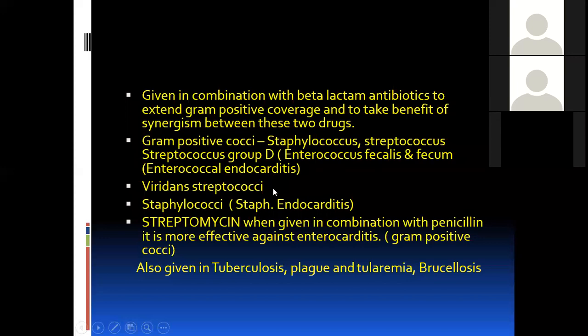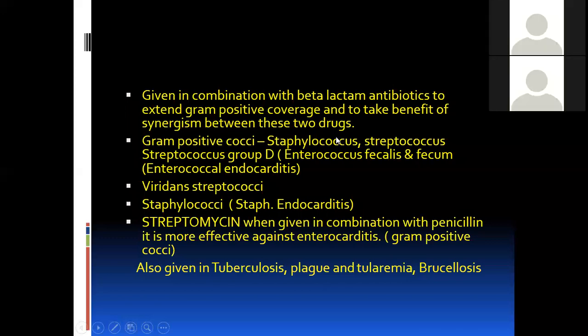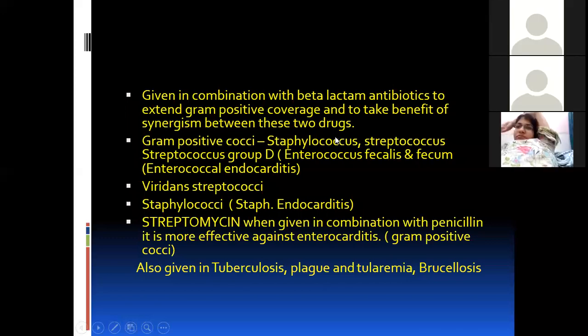Now, next in the case of gram-positive cocci are infections caused by Staphylococcus, especially Staphylococcus aureus organisms. These cause infection in people sharing the same needles or in cases of surgery. In fact, infection can enter from the skin, nose, to the blood, and normal valves can be affected.